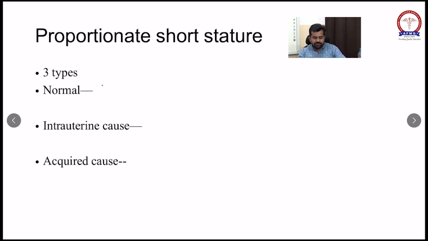See this image based question. This abnormality is known as achondroplasia. This short stature is a variant of achondroplasia.